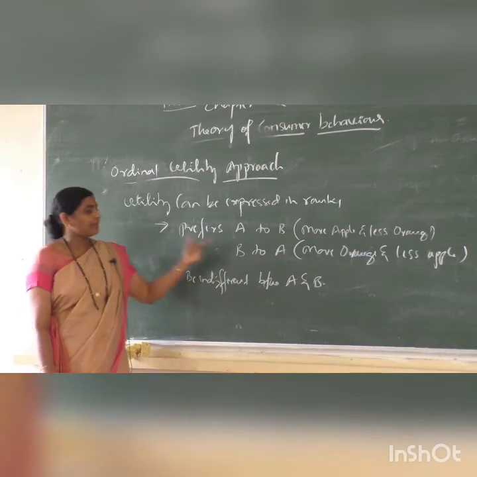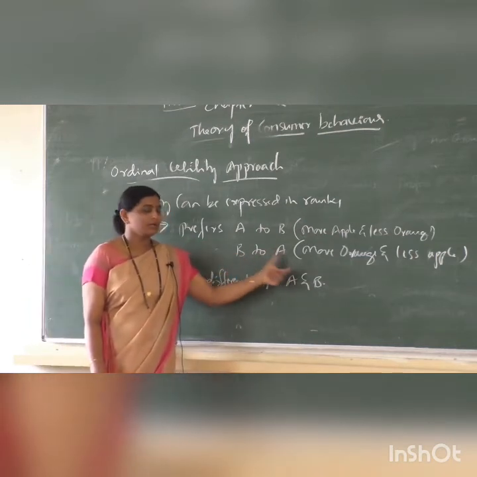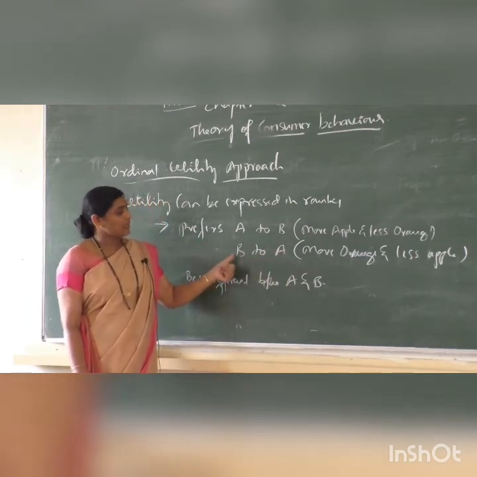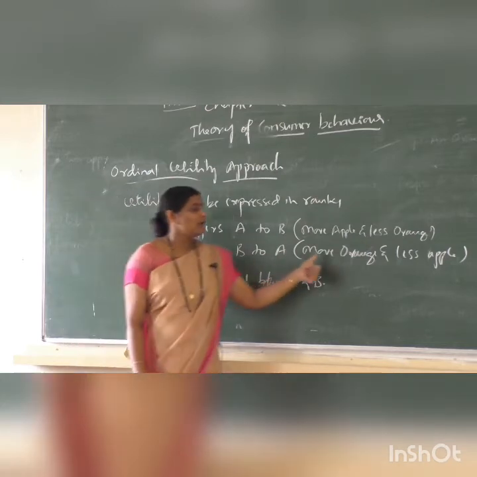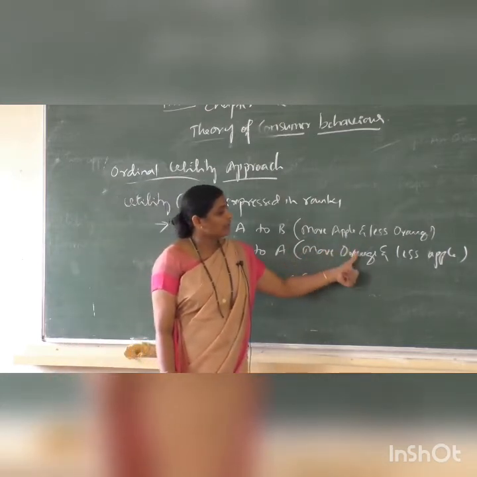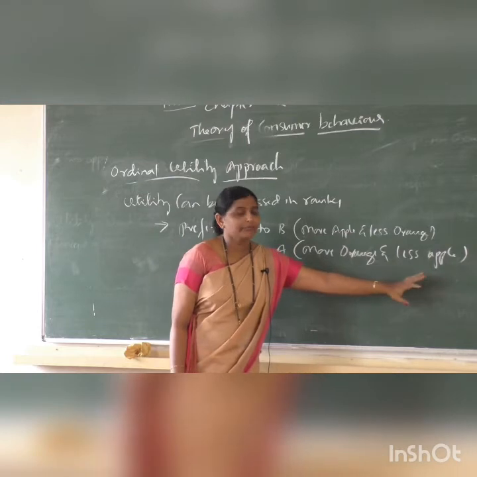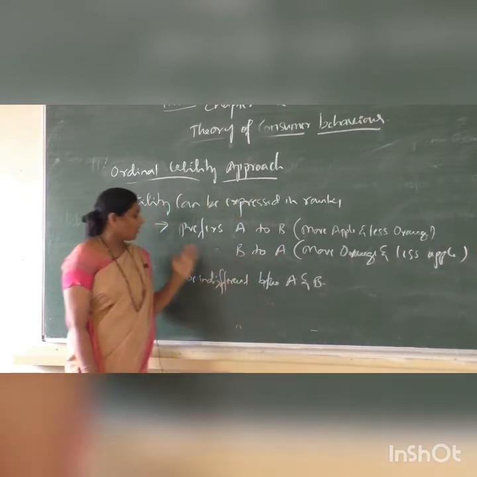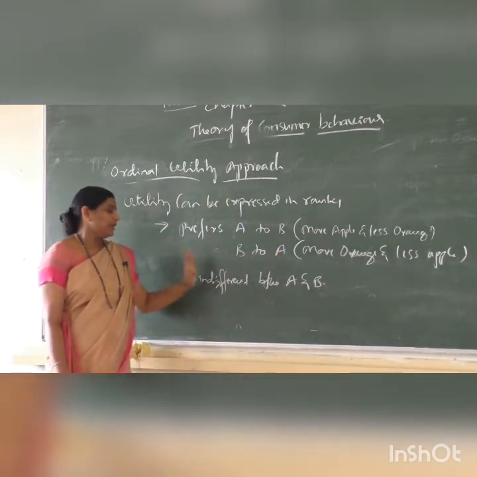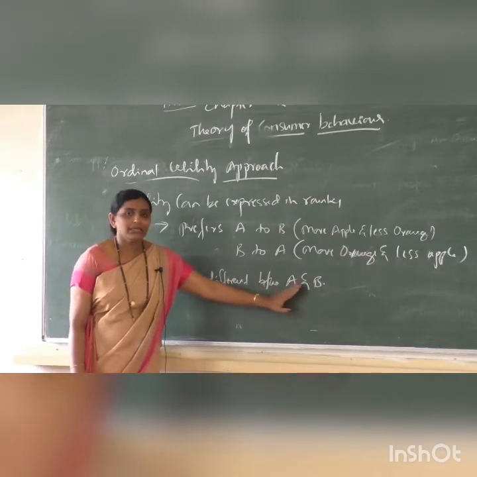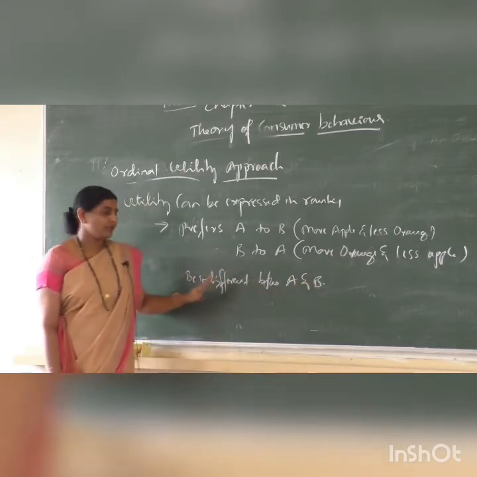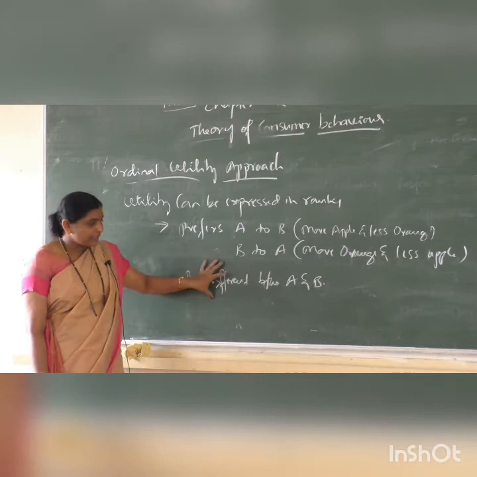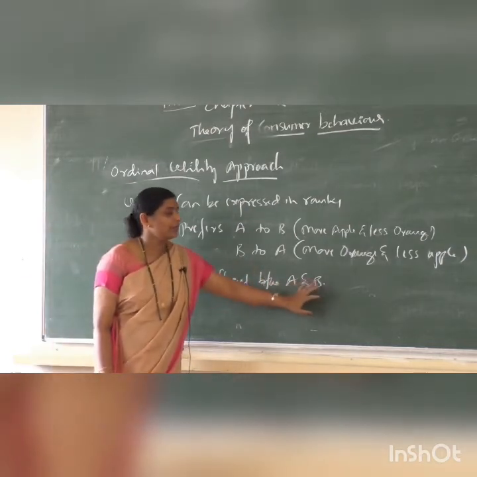Or consumer prefers B to A. So in this combination, more units of oranges and fewer units of apples are there. Or consumer may be indifferent between A and B.